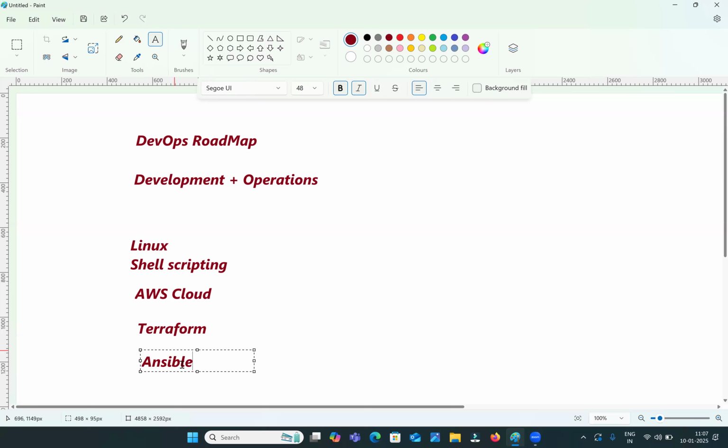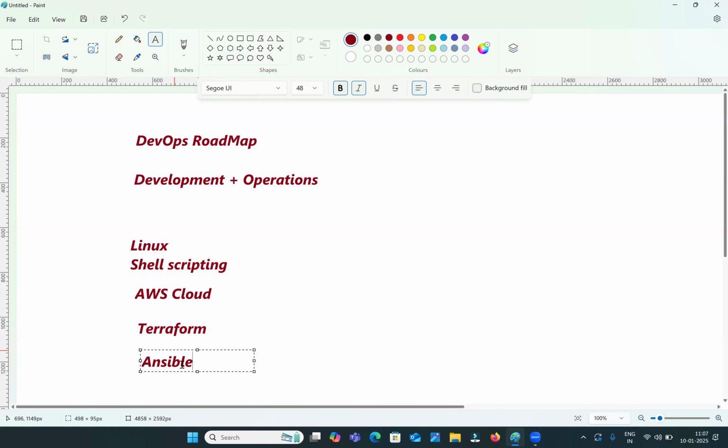What is configuration management? See, I have 100 computers available. In all 100 computers, I want to install the Java software. Then what will you do? You need to connect to each and every computer and install Java. If you do it like that, it will take a lot of time. Manually installing Java on all 100 computers will take a lot of time. So to avoid that